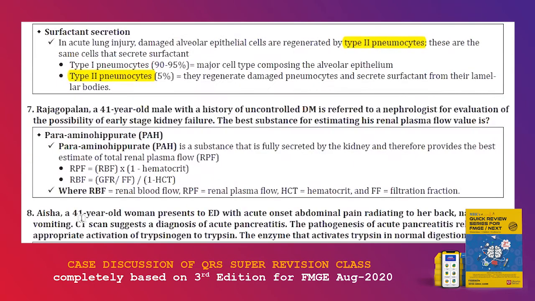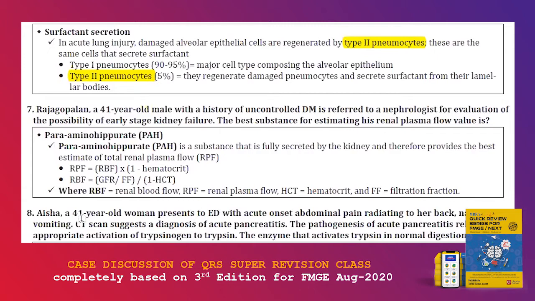important. Next MCQ: a 41-year-old male with a history of uncontrolled diabetes is referred to a nephrologist to look for the early stage of kidney failure. So what is he going to look for? The best substance for estimating his renal plasma flow is going to be PAH. PAH is para-aminohippurate, a substance that is fully secreted by the kidney and therefore provides the best estimate of the total renal plasma flow.